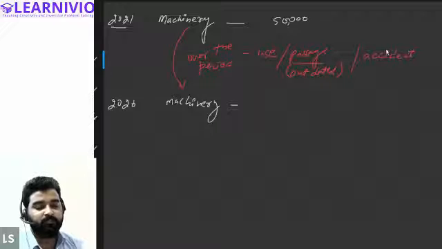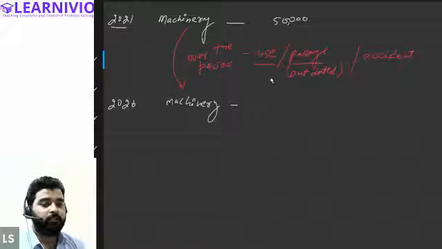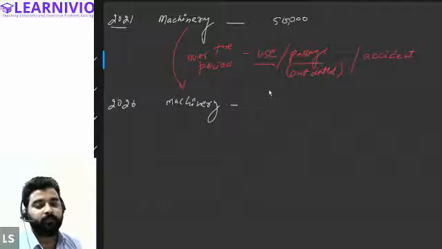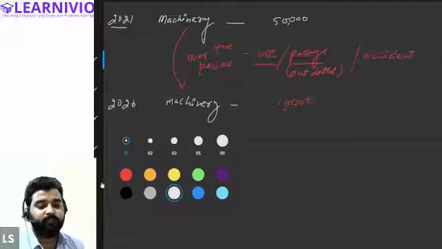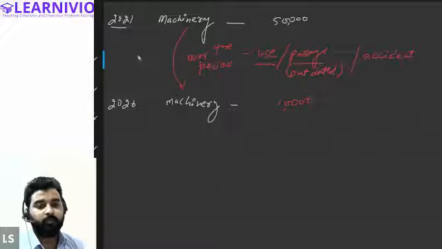So whatever be the reason, whether there is a reduction in the value of the machinery due to usage, due to the passage of time, due to some accident, or due to any reason, whenever there is a reduction in the value of the machinery, that is called depreciation. Let's say for example, after 5 years, the machinery in the year 2026 is costing only 10,000. So that means in the 5-year period the machinery has depreciated. How much? It has depreciated by 40,000.